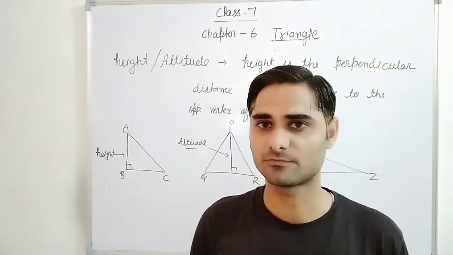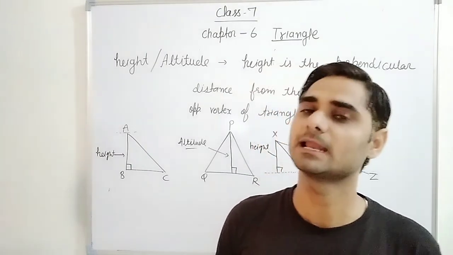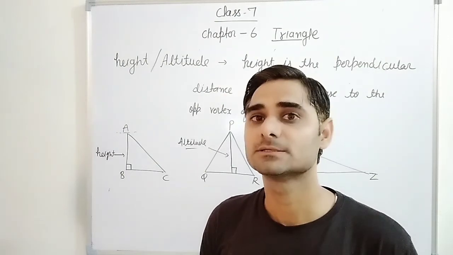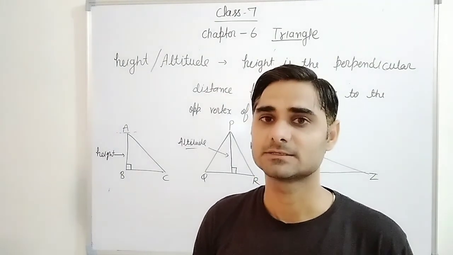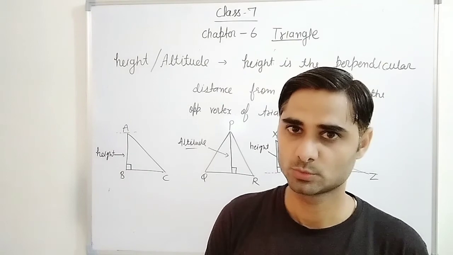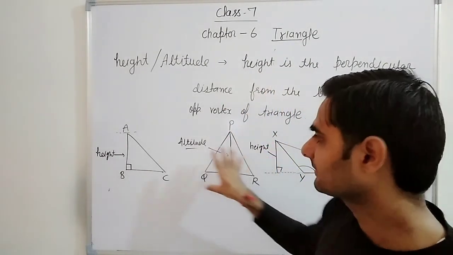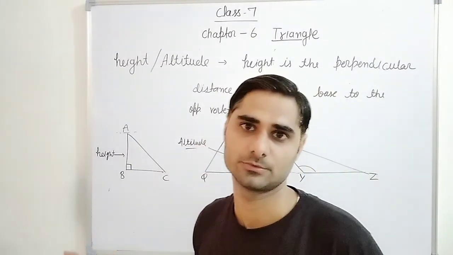So today this much is enough. Just recall and write all the definitions of types of triangles on the basis of angle and on the basis of side, altitude, and one is median. So this is 3 plus 3 plus 2, okay, means 8 definitions you will write with diagrams. Properly write everything as I told you, okay.